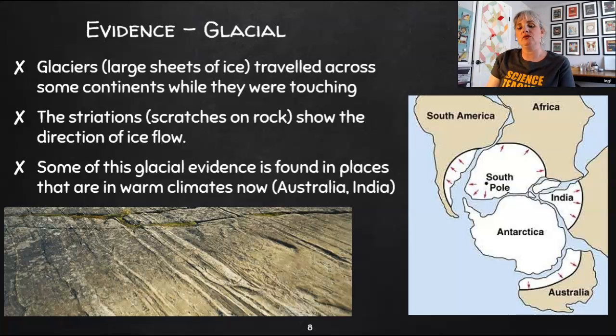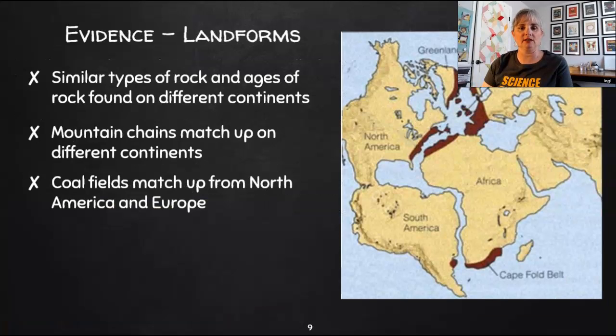So when you found these striations, this glacial evidence, in different continents, it showed the direction the ice moved, and after the continents moved, you could tell where the origin of the glaciers was. If you look at this picture down here on the right, it shows where the glaciers were and how they moved. And then when these continents split up, you have this glacial evidence in other continents. So that was another piece of evidence.